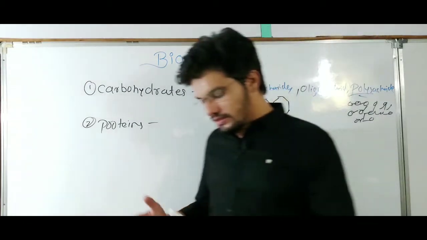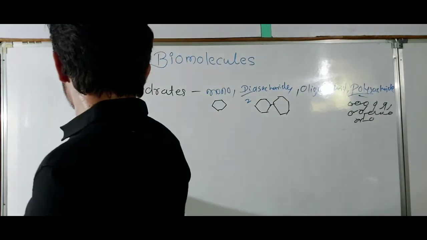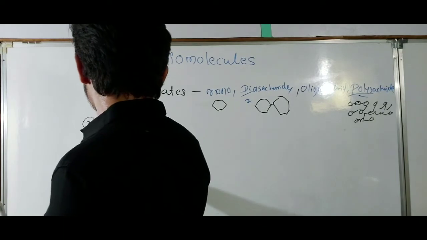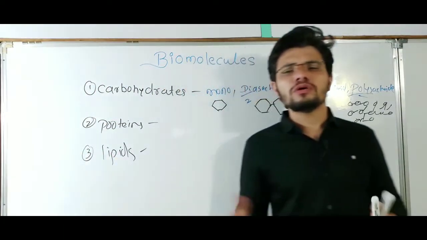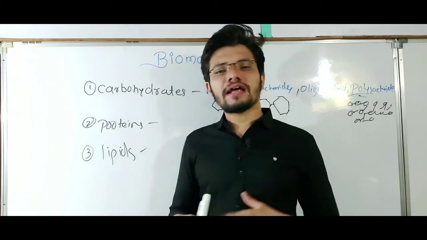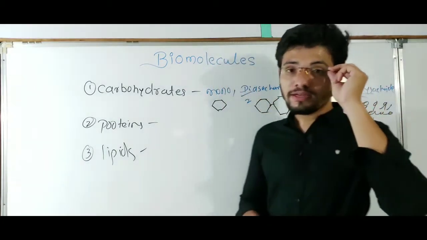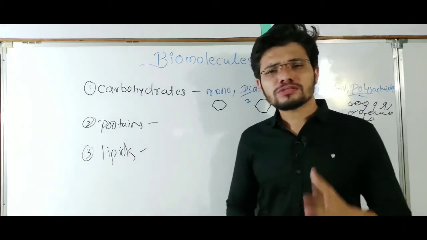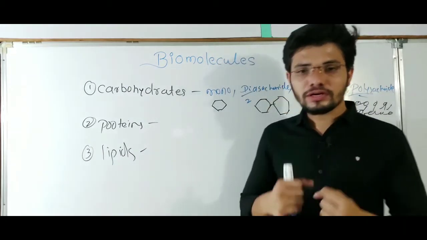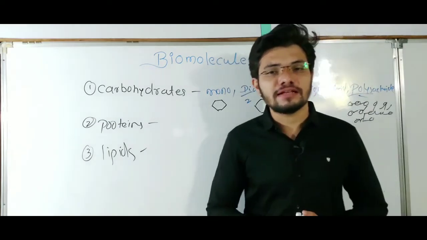After that, some other biomolecules like lipids are also there. We know that lipids are commonly known as fats. There will be fatty acid chains and an alcohol like glycerol present in the lipids, and they are a source of high energy inside the cell.